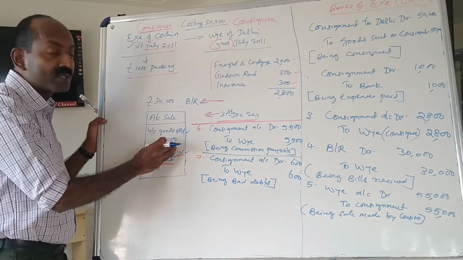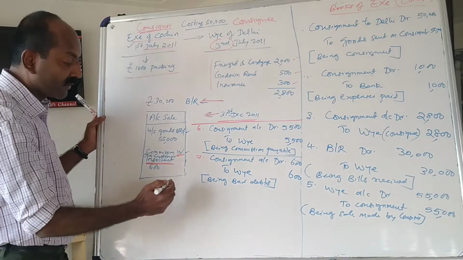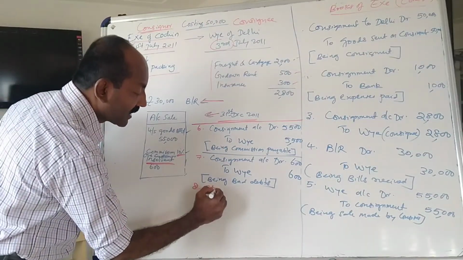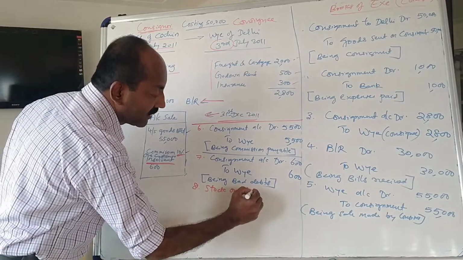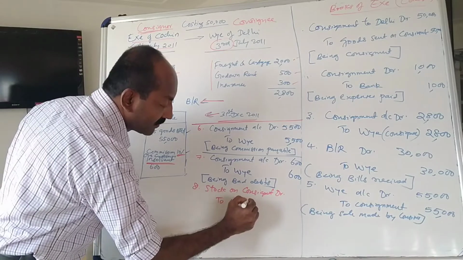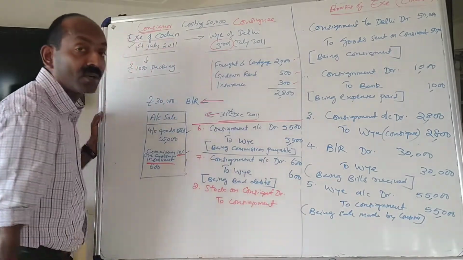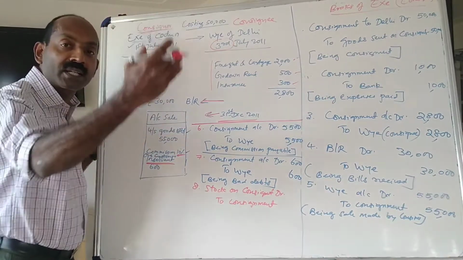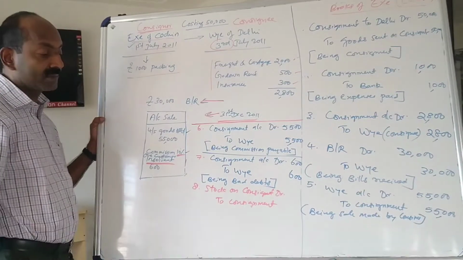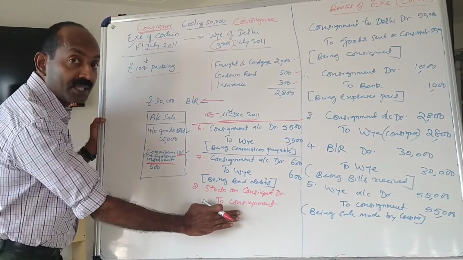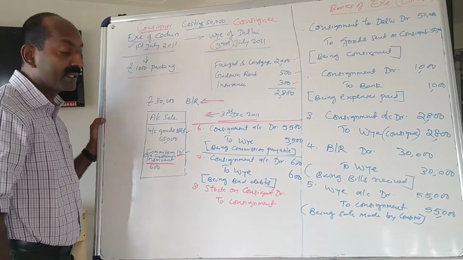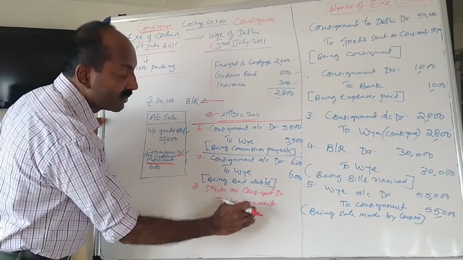So the entry for that closing stock has to be made. What is the entry for closing stock? Entry for closing stock is stock on consignment debtor to consignment account. Just like when we prepare final accounts, closing stock account debtor to trading account we write. The similar way, stock on consignment account debtor to consignment account. Because consignment account has to be credited with the amount of stock in order to find out the actual profit or loss on consignment.